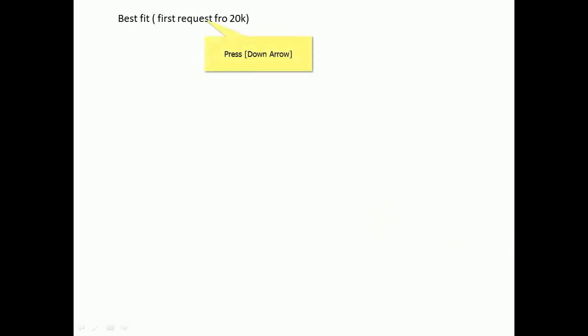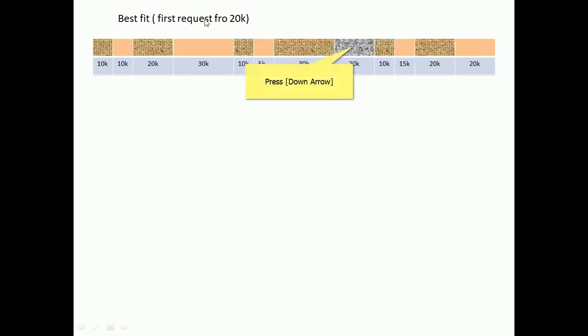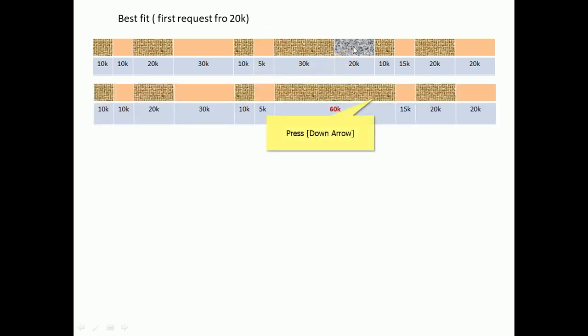Next we can go for the best fit. The first demand is 20 kilobytes. We can give it where the exact match was there. Earlier it was given here since it was first fit, but for best fit the exact match is there. There we give 20k, so that becomes 30 plus 20 plus 10, a total of 60k continuously occupied by the process.